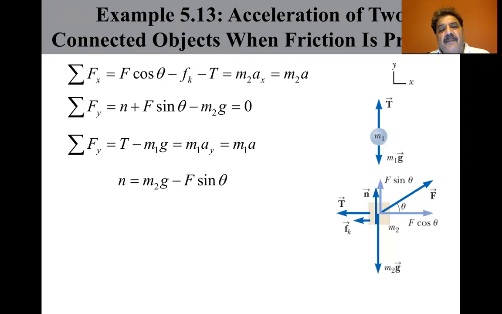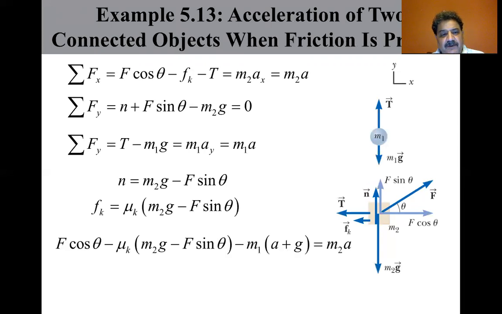That's the normal. Now let's substitute n into f sub k equals mu sub k times n. So the kinetic friction is equal to the coefficient of kinetic friction times the n that we just solved, M2g minus F sine theta.